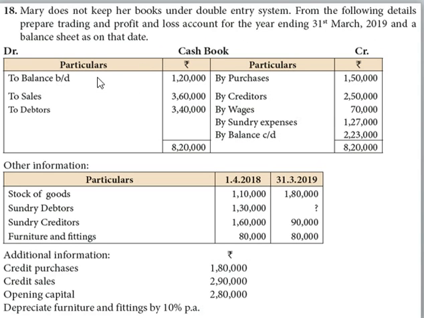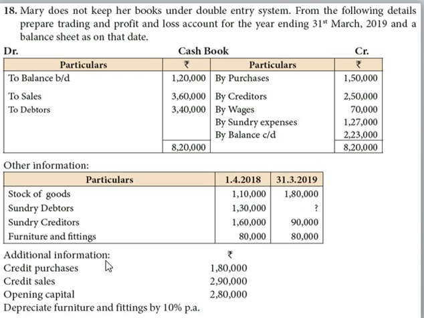These particulars are given for cash book, which are to balance brought down, to sales, to debtors, by purchases, by creditors, by wages, by sundry expenses, and by balance carried down. They had given some other informations, and the particulars are stock of goods, sundry debtors, sundry creditors, furniture and fittings. For these particulars, they had given opening and closing balances, but they had asked to find the amount for sundry debtors. For the calculation of sundry debtors, we have to use total debtors account.